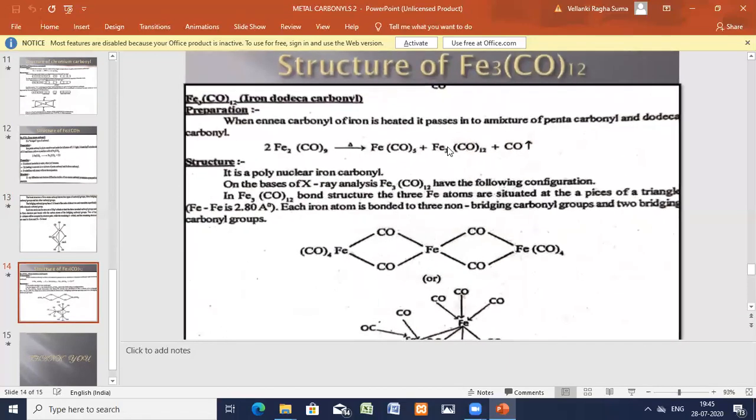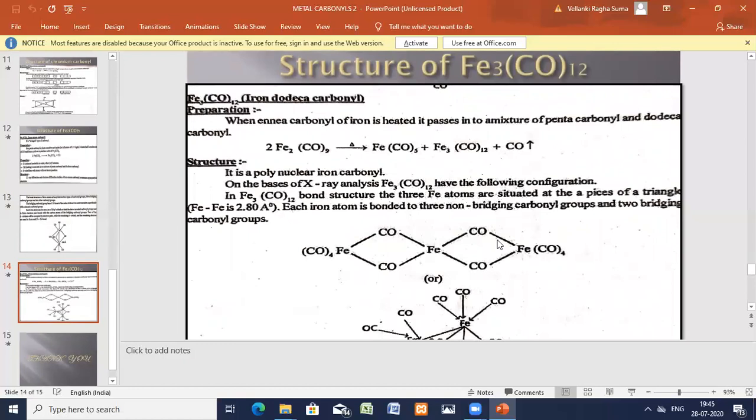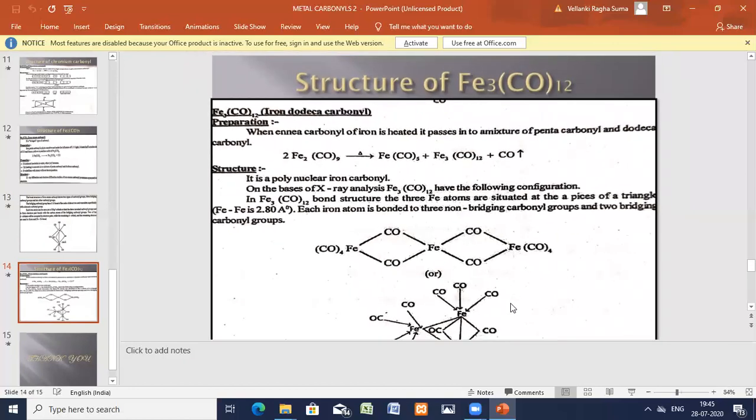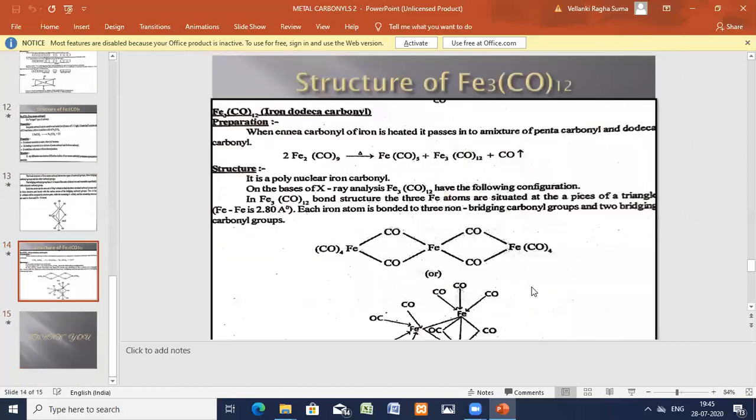Now let us see the structure in detail. Here, by X-ray analysis, Fe3(CO)12 has the following configuration.